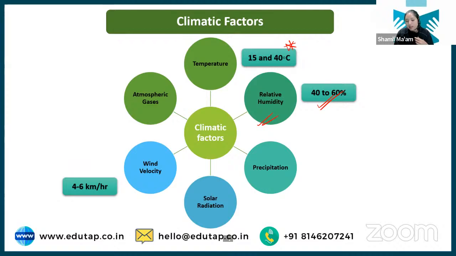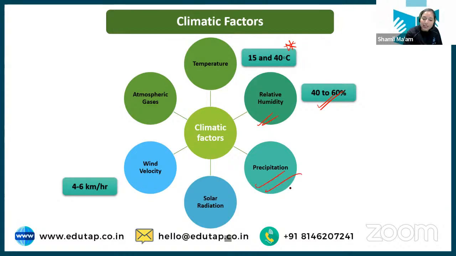Yes, Shipra, the specific definition of relative humidity Shipra has given in the chat box, so you guys can read there. It is basically the actual vapor present at a particular point of time relative to the water vapor that is present at saturation condition. Saturation means when no more water vapor can be added to the atmosphere. Okay? So just remember, for plants to function well, optimum relative humidity is between 40 to 60%.